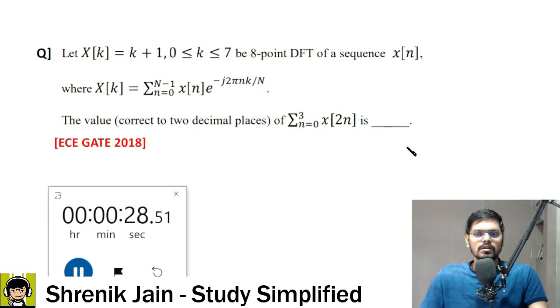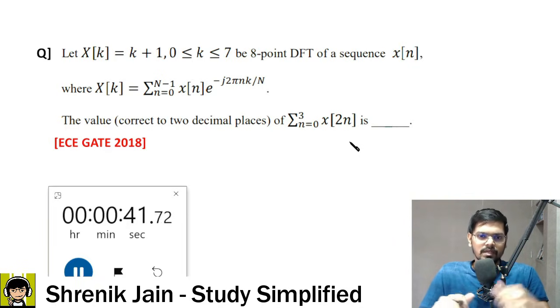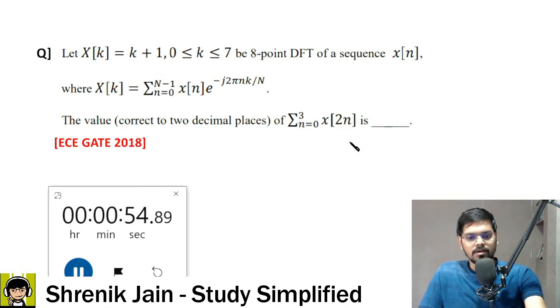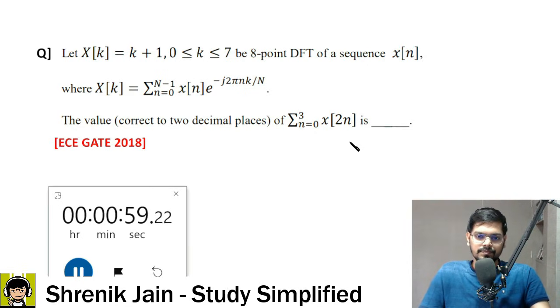Now this question is a little bit interesting because the DFT signal is given, the time domain signal is not given, and what they are asking us is about the time domain signal only. So which concept are you going to use? Sir, DFT is given, time domain signal is asked. IDFT concept? Yes, the inverse DFT concept will help you to get the answer. So I will give you exactly 1 minute 30 seconds to solve this question. Think, calculate, use formula, simplify, get the answer.